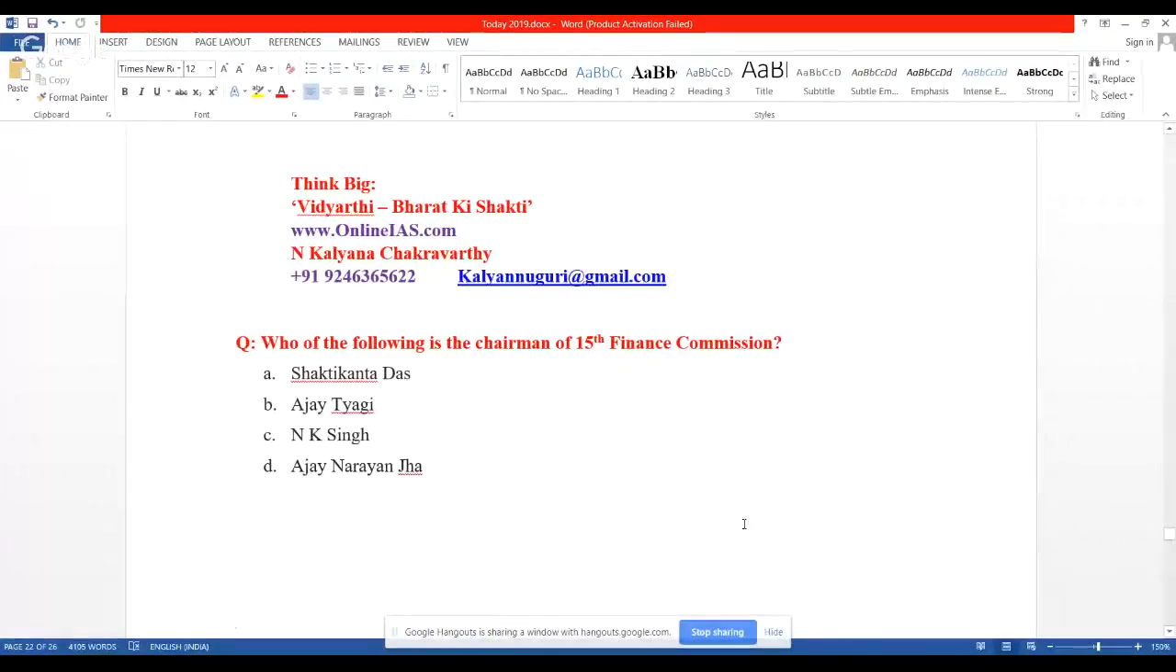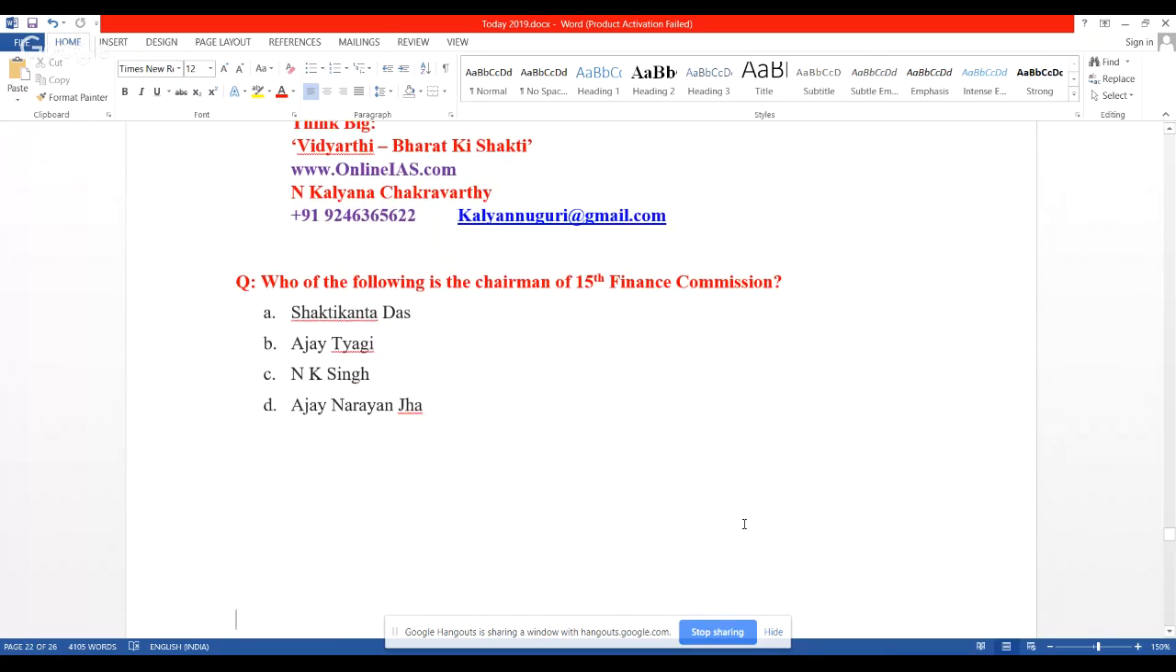Fine. So now what I shall do is open the document and show you. I have framed some questions. I'll show you those questions and we'll try to answer them. Now, look at this. Who of the following is the chairman of the 15th Finance Commission? The answer is option C, N.K. Singh. Right? So kindly remember this.